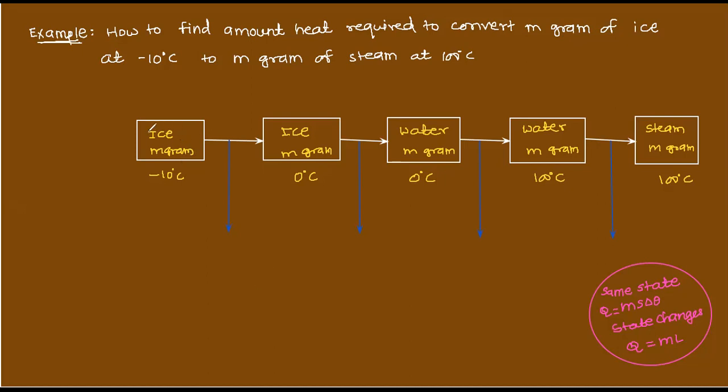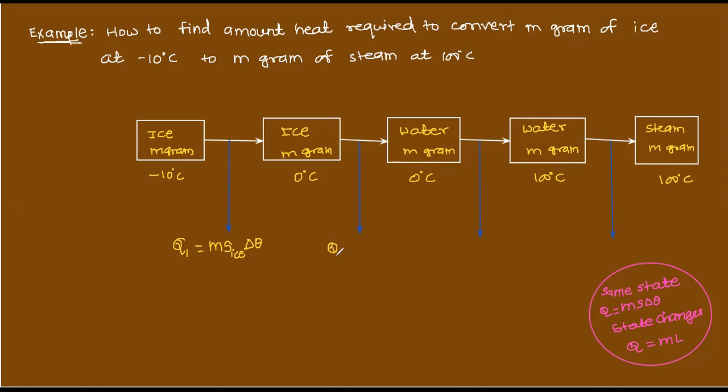Now see here. Ice to ice: is there a state change? No. This is also ice. Ice is at minus 10 degrees Celsius, ice is at 0 degrees Celsius. So here Q1 is equal to M into specific heat of ice into delta theta. Now ice to water, state changes? Yes.